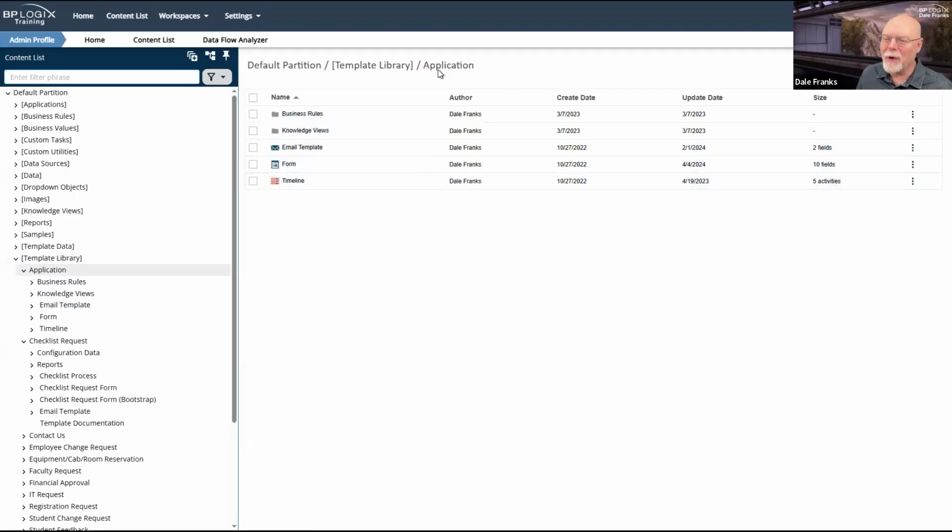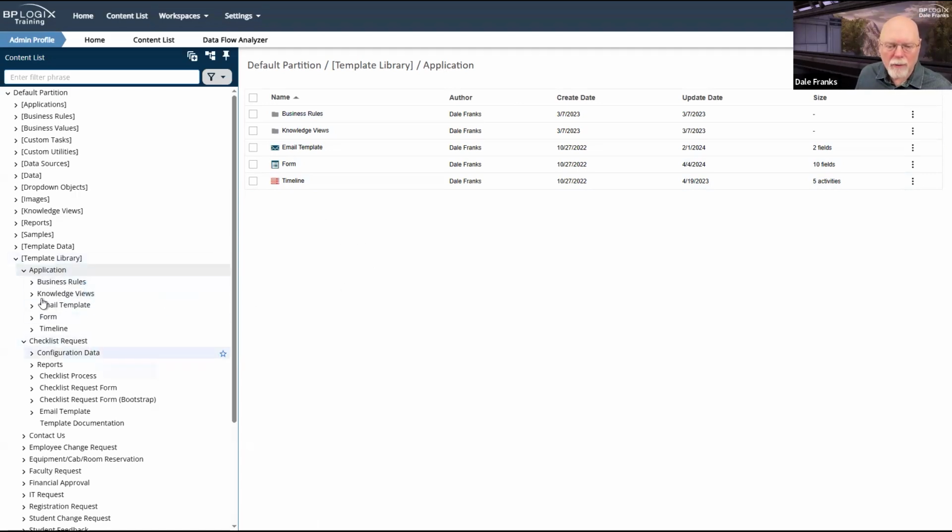The folder is called application. The email template, form, and timeline are just called that. Now, there's a reason for that, which is that when you create an application from this template, you'll name it, and all of these will be refactored. And we'll take a look at that in just a little bit whenever we start building things.